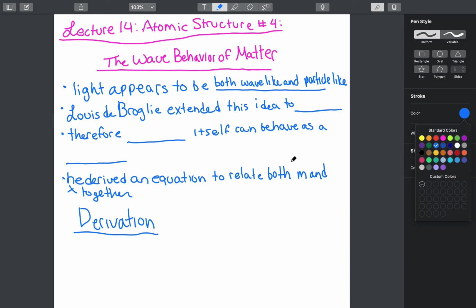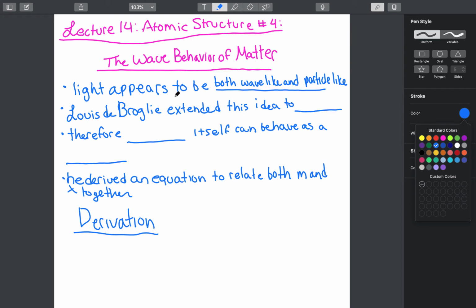So today we're going to be talking about the wave behavior of matter, and this will be our fourth lecture of atomic structure. So today we're going to be talking about two different topics. The first one is the de Broglie wavelength, and then the second one is the uncertainty principle proposed by Heisenberg. Then we're going to conclude with two practice questions. So with that, let us begin.